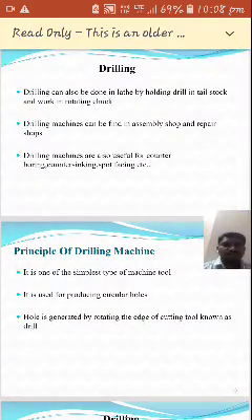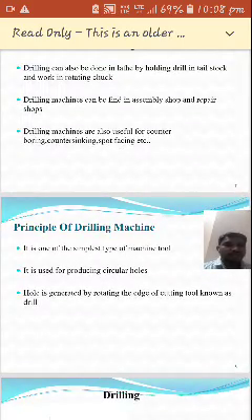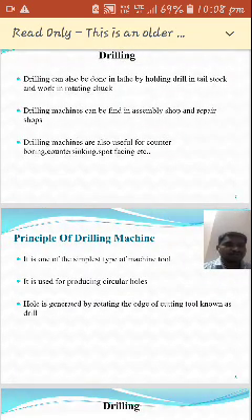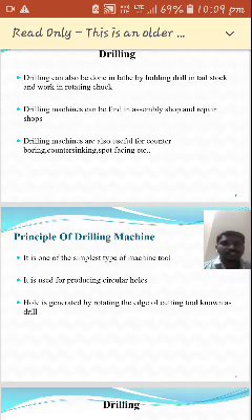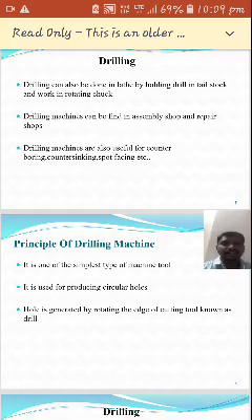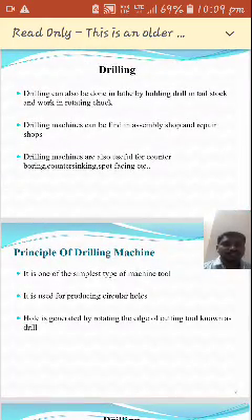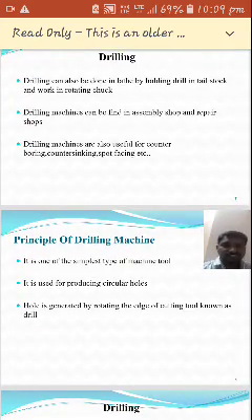Drilling machines are also useful for counter boring, counter sinking, and spot facing operations, etc. As I said, the drilling machine is used not only to produce holes, but also for other operations like counter boring, counter sinking, and spot facing. These are all small discussions about drilling: what drilling is, that drilling can be done by other machines, and that drilling is used in assembly shops and repair shops.